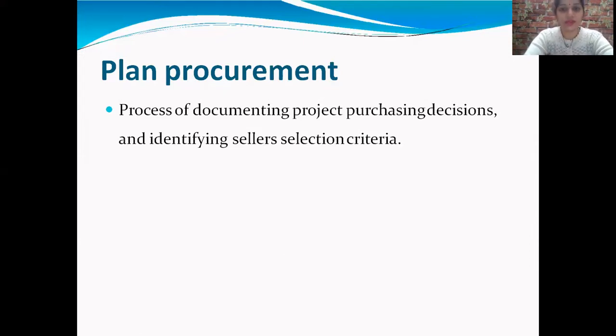This process is collected in the procurement management plan, and it includes requirement documents, risk register, activity resource requirements, project schedule, activity cost estimates, and more.